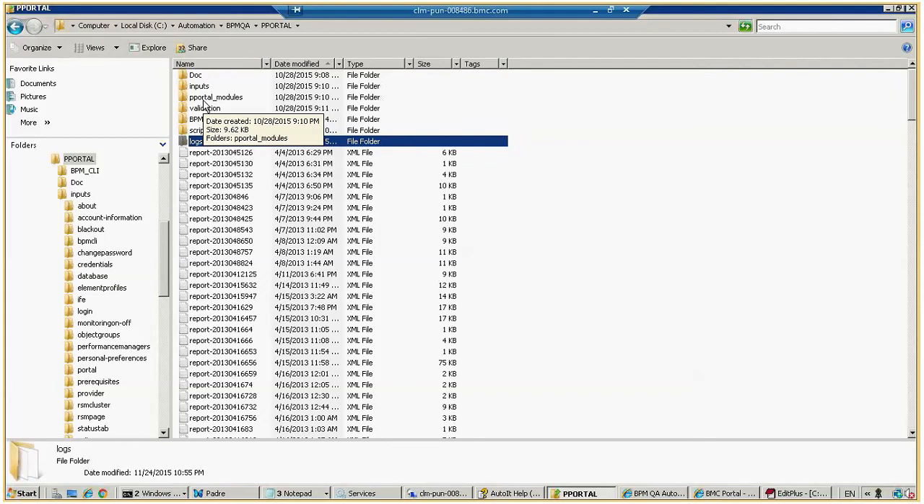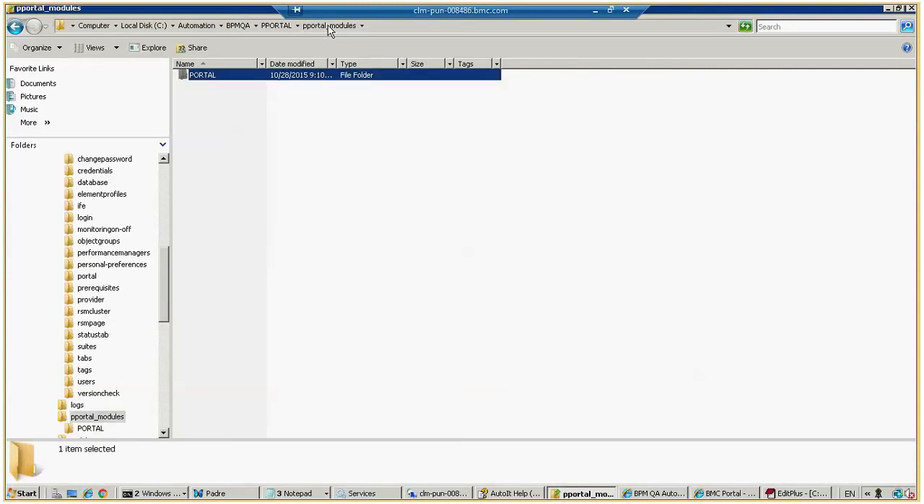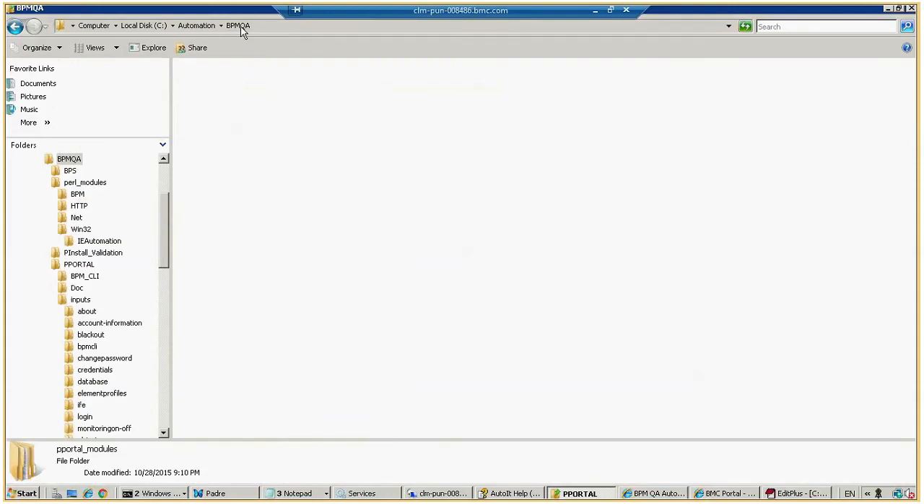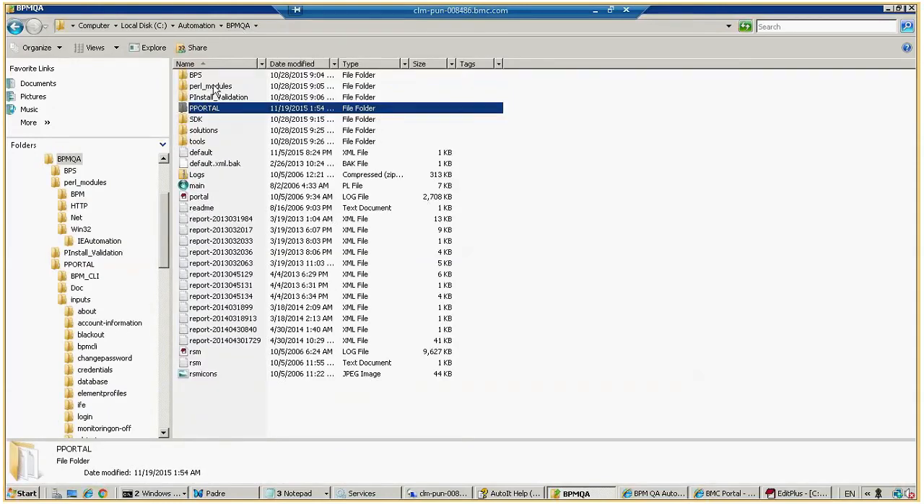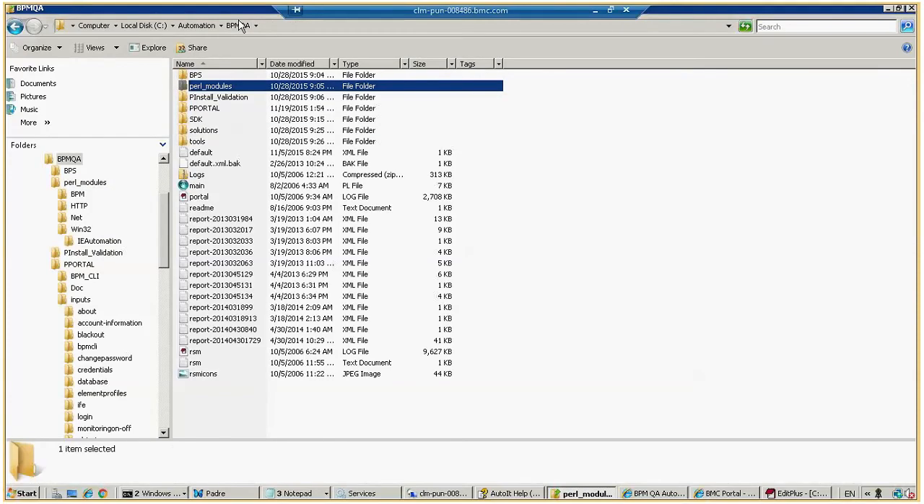Right. Then in portal modules we have those functions which we have written for portal. Then we also have core libraries residing in this folder: IE automation, PM, and various other libraries, AutoIt related things, and other Perl modules. The extension of it is PM. So this is the high level structure of this particular automation.